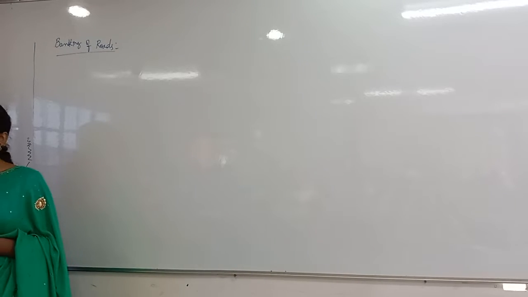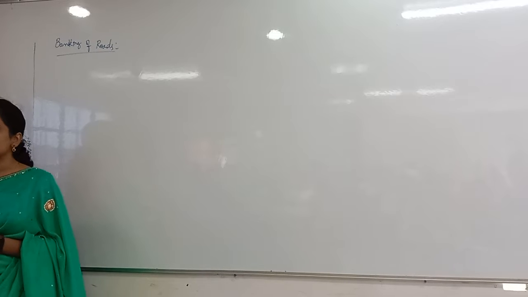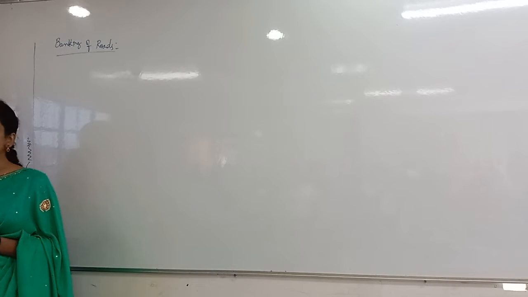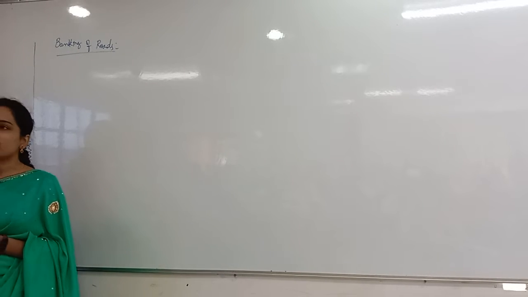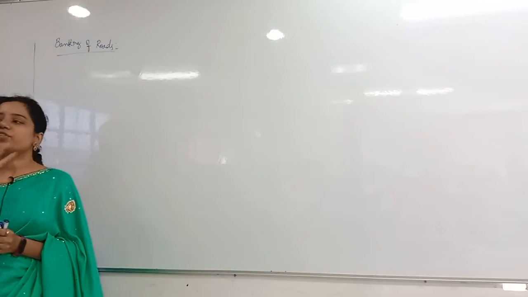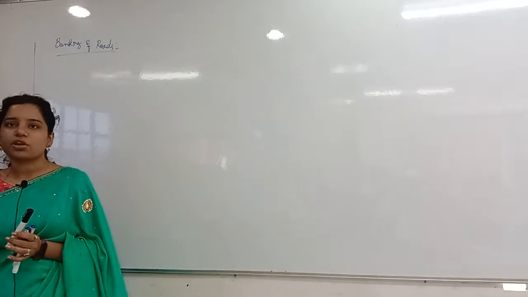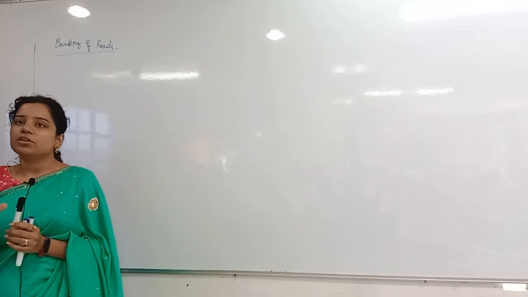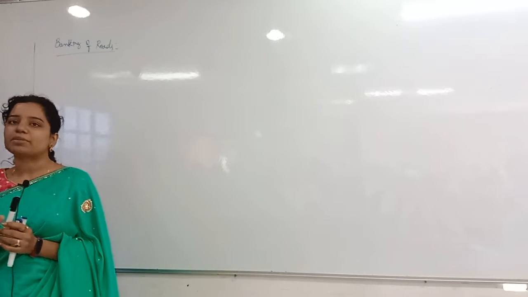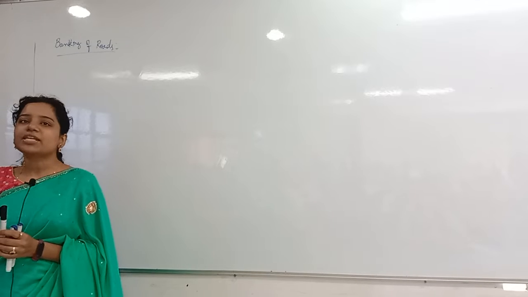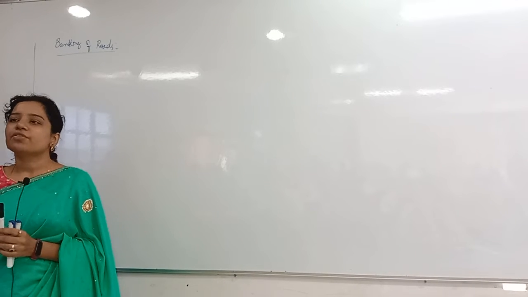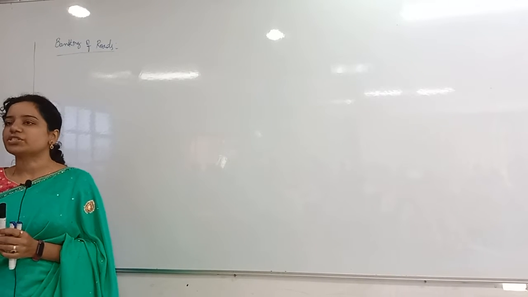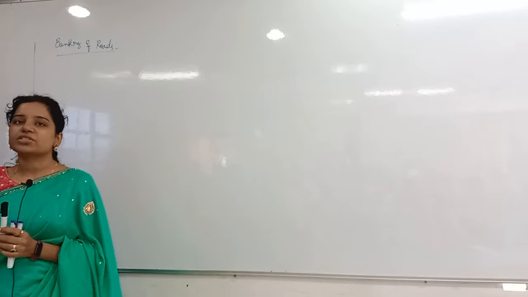After that, we have discussed the banking of the roads. I said three types of problems will come in the banking of the roads. One is with friction, without banking. Banking is not there, only a horizontal road we have seen. On that horizontal road, friction is there, but banking is not there. Next type of problems we have discussed: with banking, without friction. Banking is there, but friction is not there.